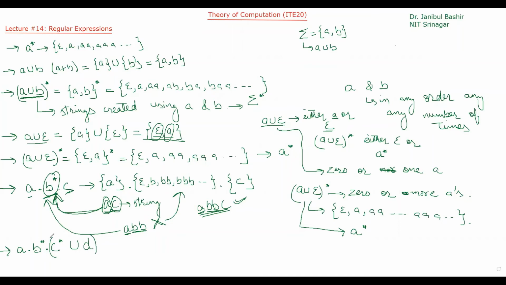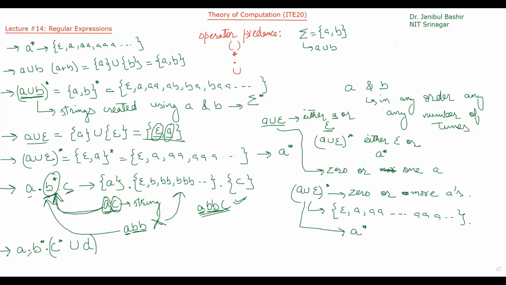What does this mean? Before understanding this, you have to understand the operator precedence. In a regular expression, operator precedence is in the following order. The highest precedence is of bracket, then we have star, then we have concatenation, and then we have union. So union has the least precedence.